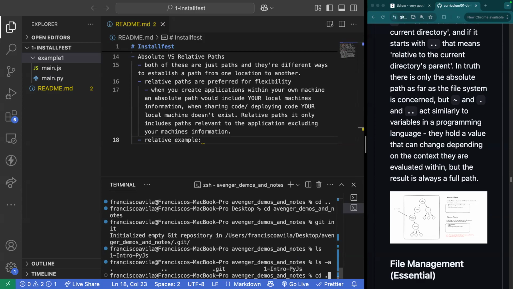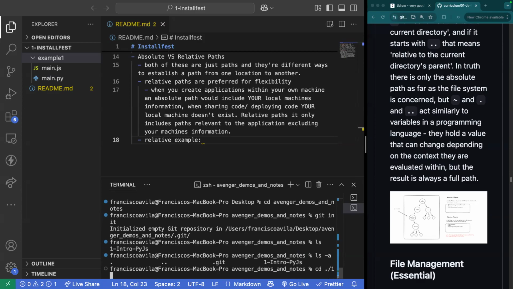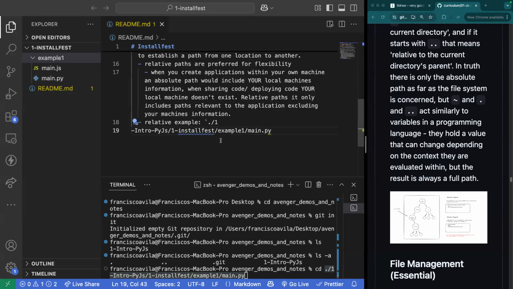So that period means from this current location / I want you to enter 1 - intro to JS and Python - 1 Installfest, and then example 1. And I can even reference a file here, such as main.py. This is a relative path. It is in relation to the directory of Avenger demos and notes. And it comes from one specific location already within the application.